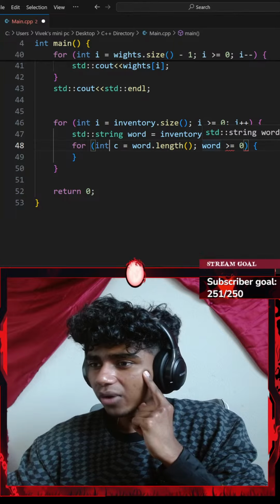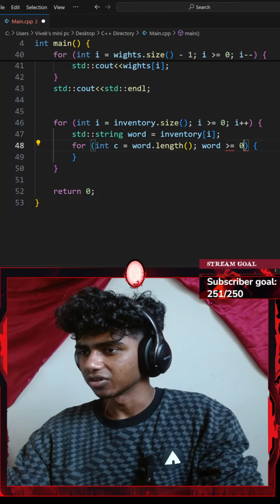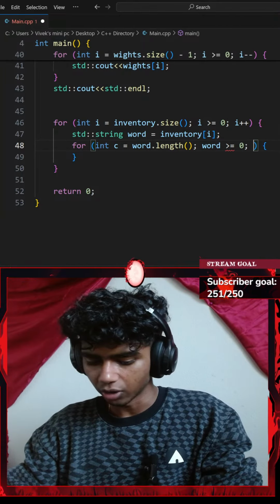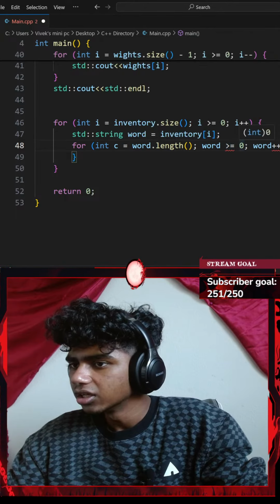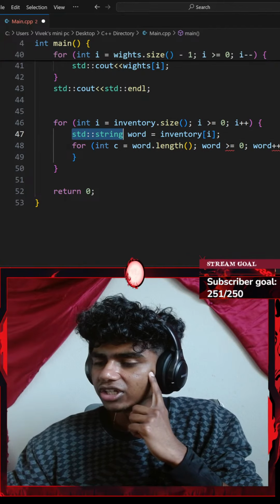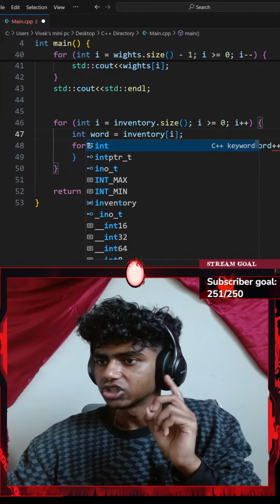Okay, so if my word is greater than or equal to 0, let me actually try it real quick. I'll go with a semicolon of i plus plus. Actually, my word plus plus. Okay, so let's see what I'm messing up here. I went with for every standard string. Okay, this is not going to be a string. This is going to be an integer because...